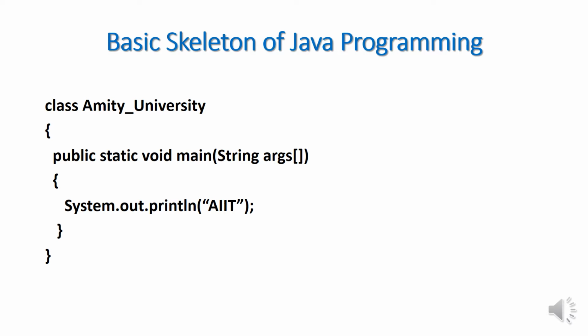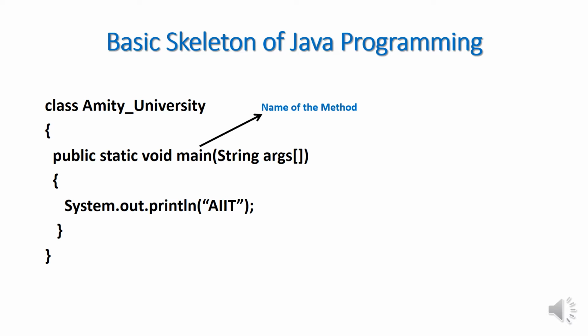Then what is void? Void is nothing but the return type of the method. Every method must have some return type. So if the method does not return any value, then also there is a return type, that is called void. So void is the return type of the main method here. Then what is main? Main is the name of the method. So I repeat once again, public is access specifier, static is access modifier, void is return type of the method, and main is the name of the method.